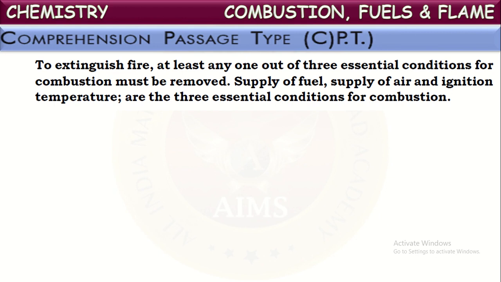What are those three essential conditions for burning of fuel? Supply of fuel, supply of air and ignition temperature. These three are the essential conditions for combustion. So if any one of these is removed, then fire can be extinguished.